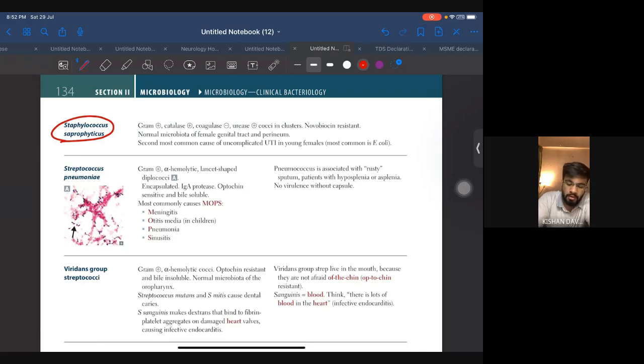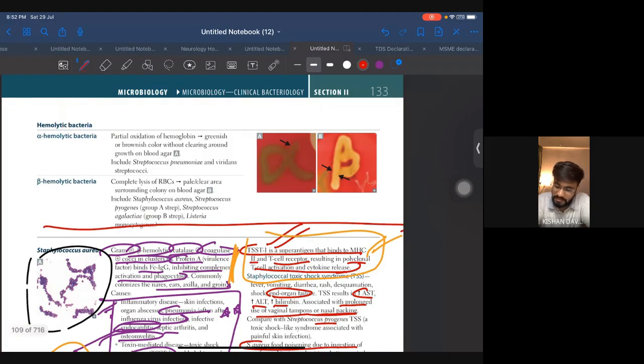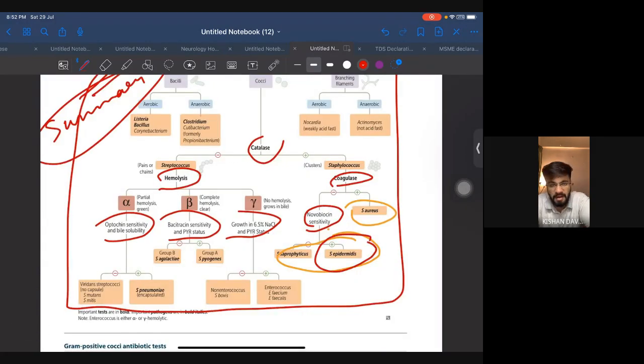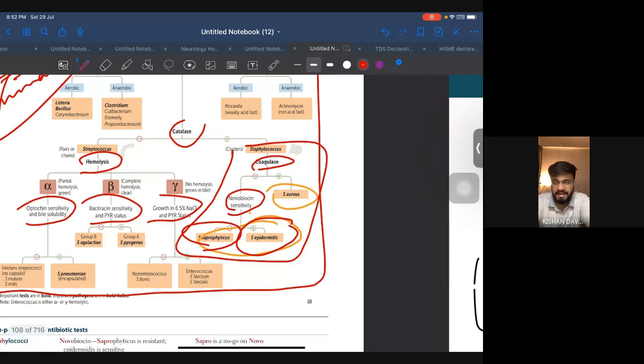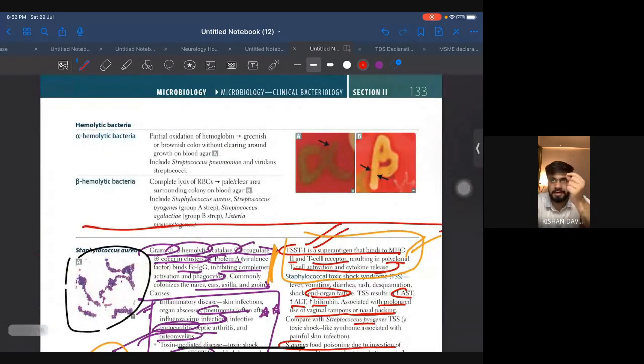Now see, both are coagulase negative, whereas catalase positive. But now what will you be looking for? You will be looking for novobiocin. If it is novobiocin sensitive, then it is going to be Staph epidermidis, and if it is novobiocin resistant, then it is saprophyticus. Okay, so you have to keep this in mind, and that's why I've been telling you to take the printout and stick it on the wall.